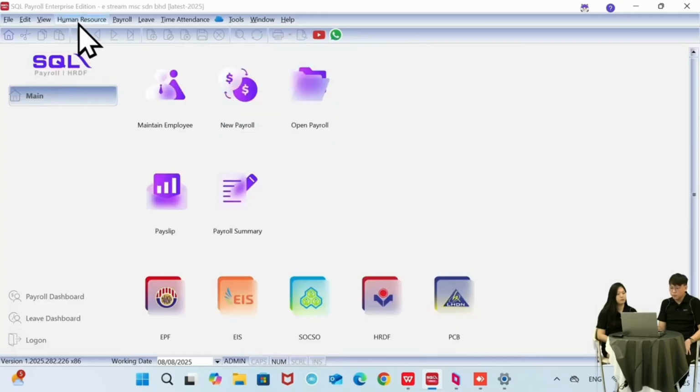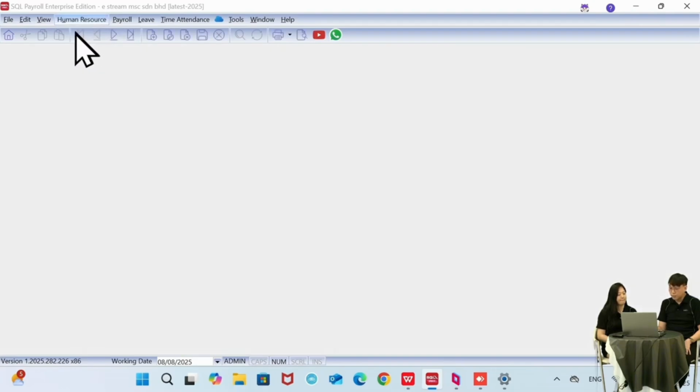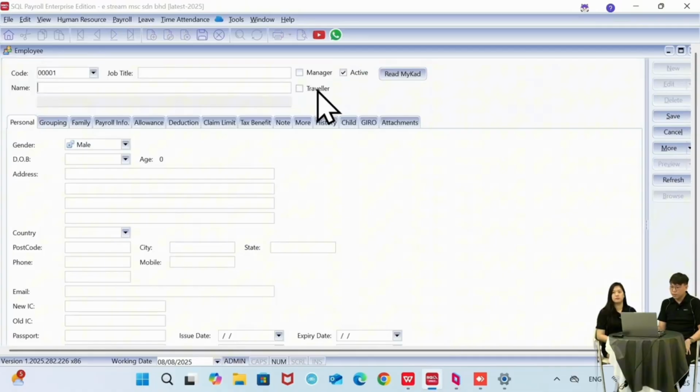So I will move to maintain employee. We can go to human resource, maintain employee here. Okay, let's say I want to create a new employee, we can just click new here on the right tab. So the code actually is system auto-generated, but let's say you want to manually assign it, it also can. For example, MLY001. It depends on your company. But if you didn't assign it manually, the system will automatically assign it.